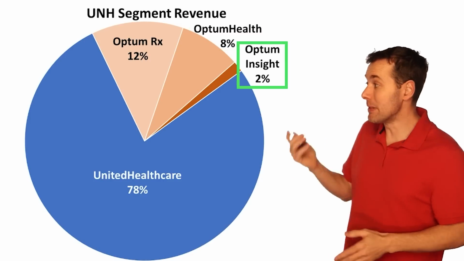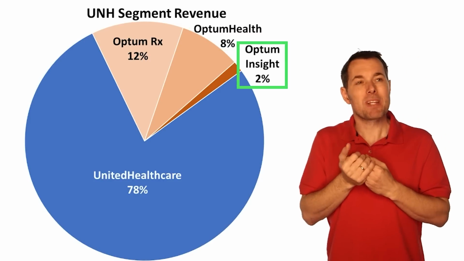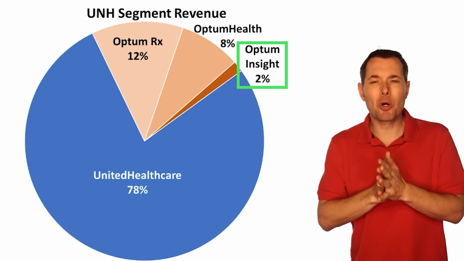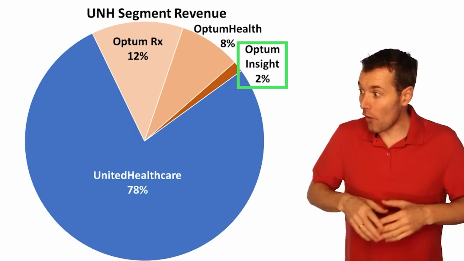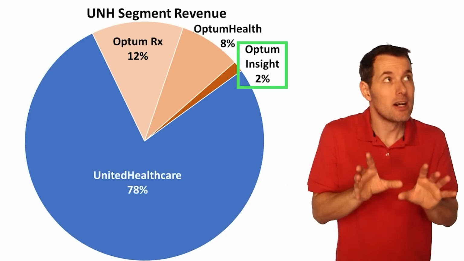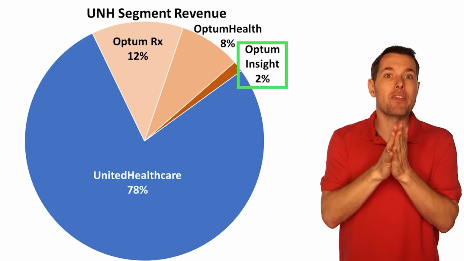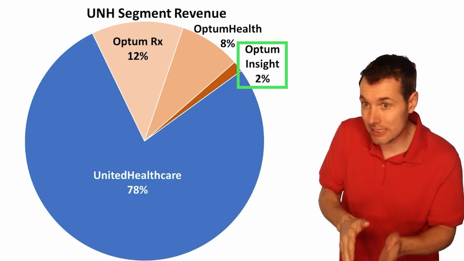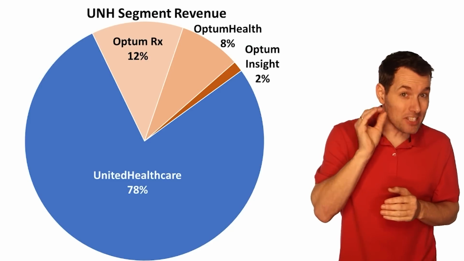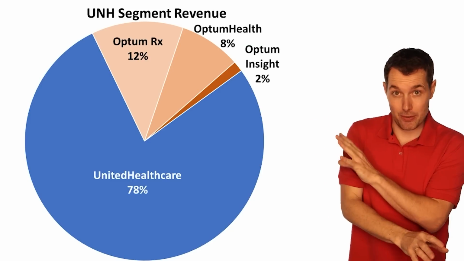And then they have Optum Insight. Optum Insight can be defined as, they call it their artificial intelligence division, but it's more of like a data warehouse. It's all the information that they gather from all their businesses, all the different business lines that they're in. Any revenue that they generate from that ultimately gets assigned to their Optum Insight business. But what's interesting about this is revenue.